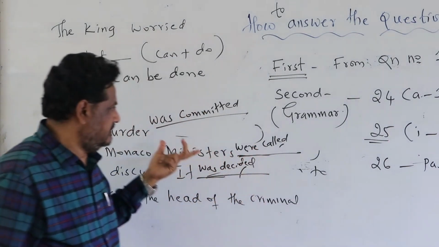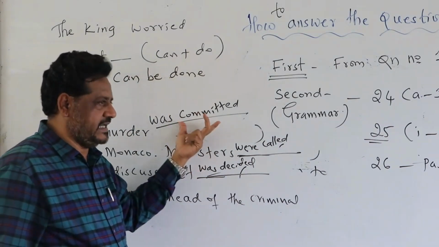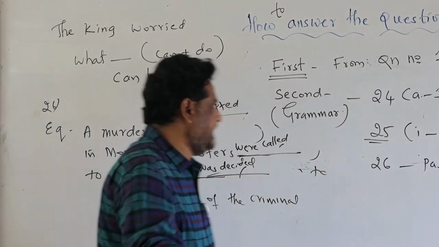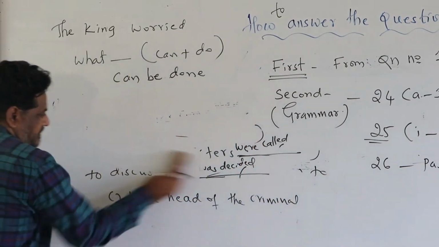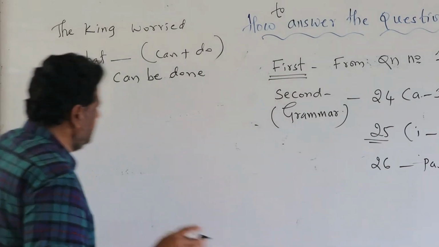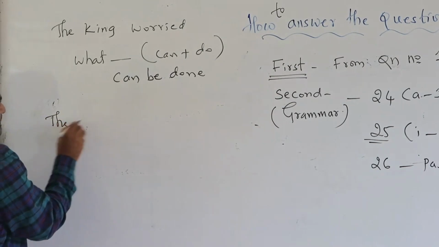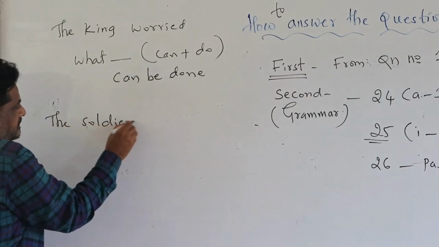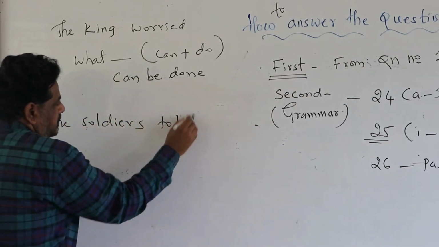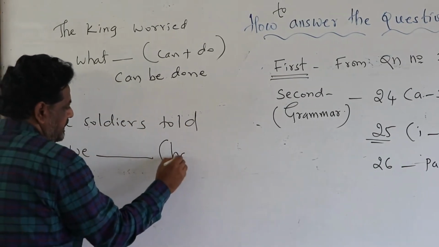Second way. Sometimes you will get the question in brackets like this. And sometimes you will get has and have forms. For example, the soldiers told we.